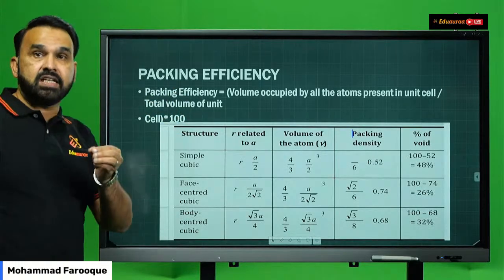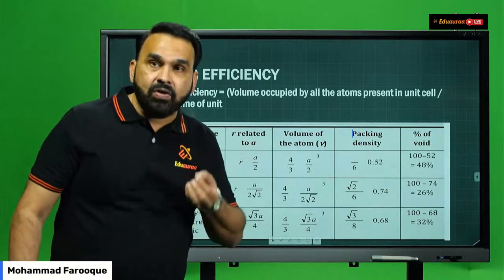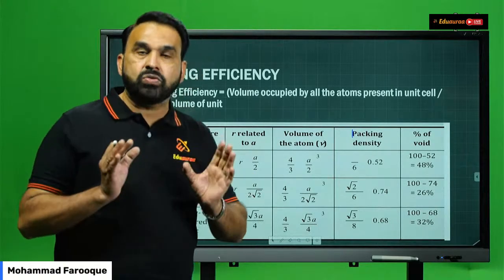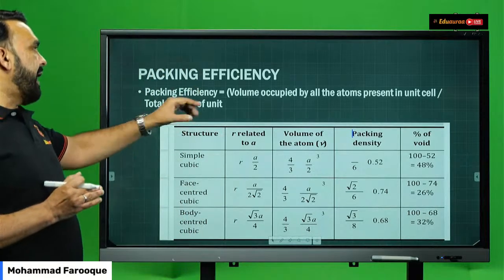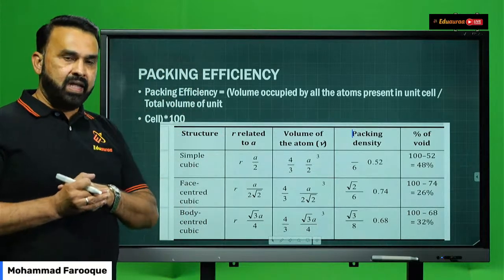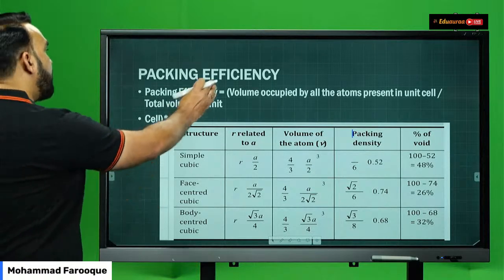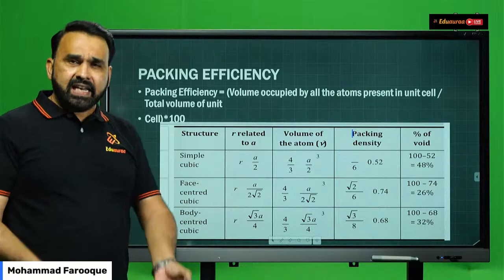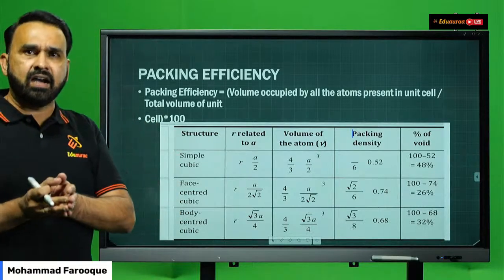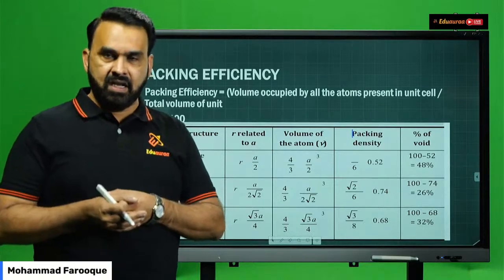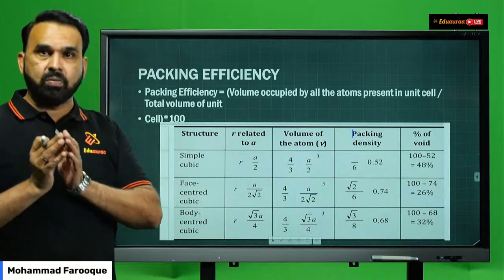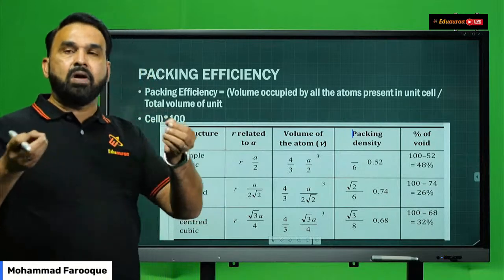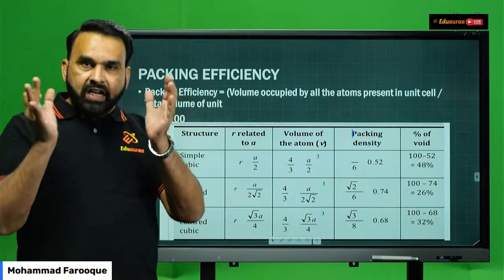Dear students, these are the points to be remembered, because they will also help you in the calculation of density and packing efficiency. Now let us understand what packing efficiency is. We know that in solids, there is a regular arrangement of particles. The intermolecular space is minimum, so the particles are very closely packed.